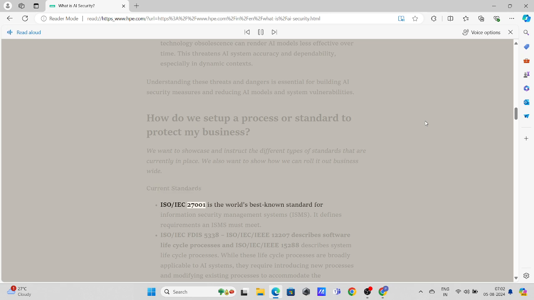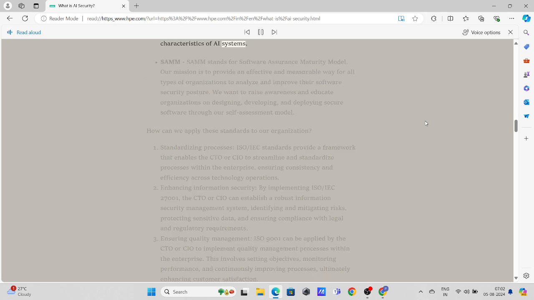ISO/IEC 27001 is the world's best known standard for information security management systems, ISMS. It defines requirements an ISMS must meet. ISO/IEC FDIS 5338, ISO/IEC/IEEE 12207 describes software lifecycle processes, and ISO/IEC/IEEE 15288 describes system lifecycle processes. While these lifecycle processes are broadly applicable to AI systems, they require introducing new processes and modifying existing processes to accommodate the characteristics of AI systems.